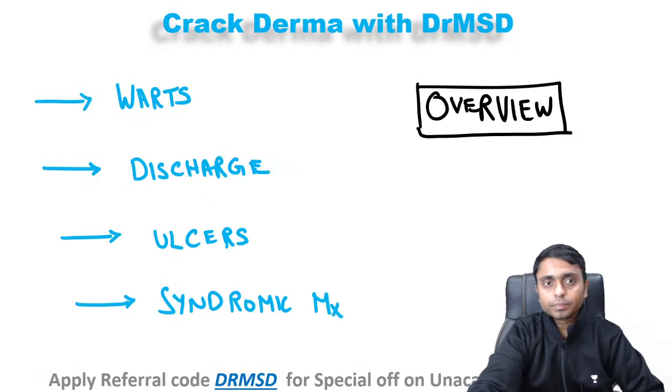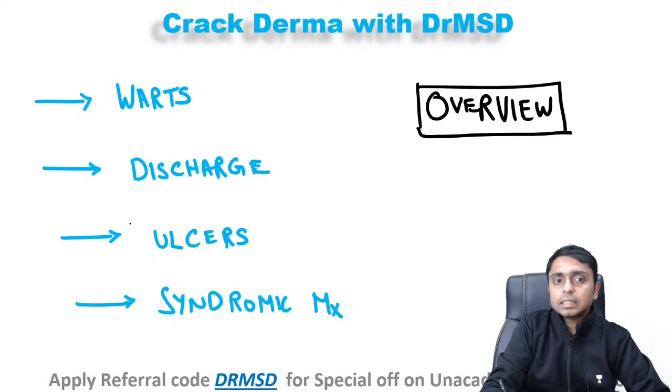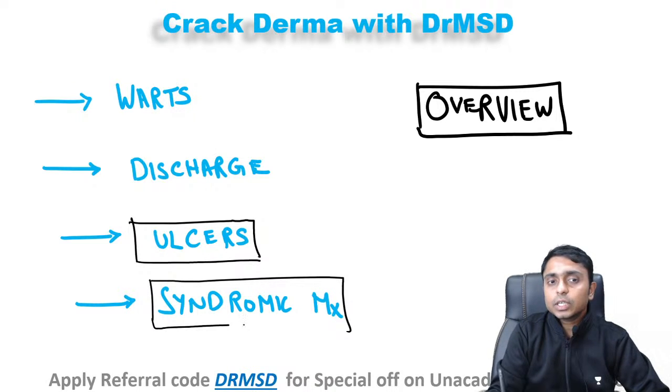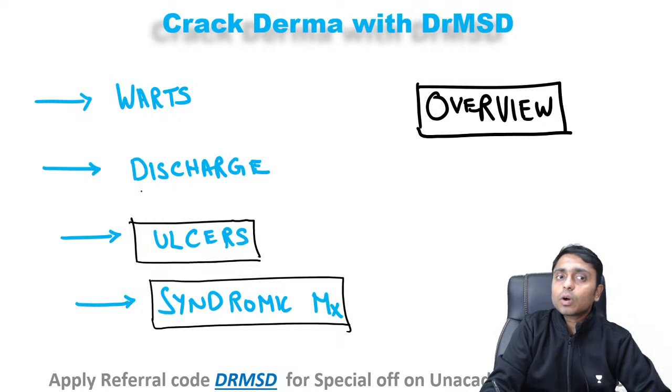Okay, so in this particular video we are going to discuss mainly the ulcers topic and also urethritis, and a few details about syndromic management. In the discharge topic we are going to discuss mainly urethritis.